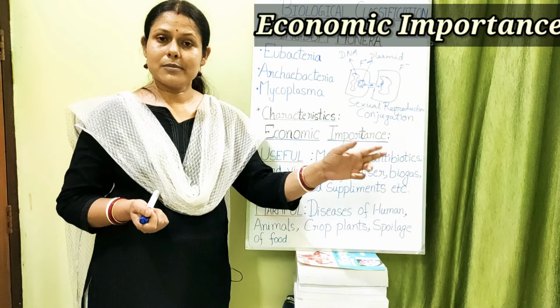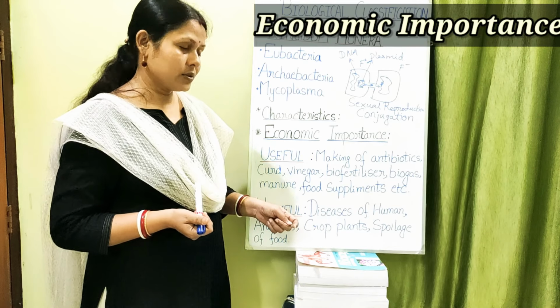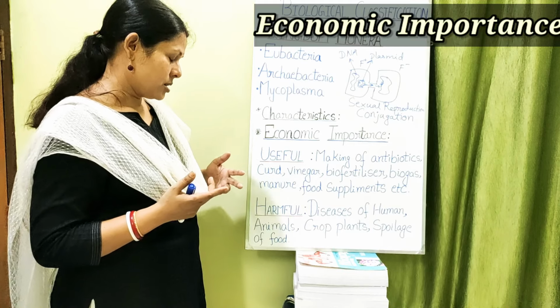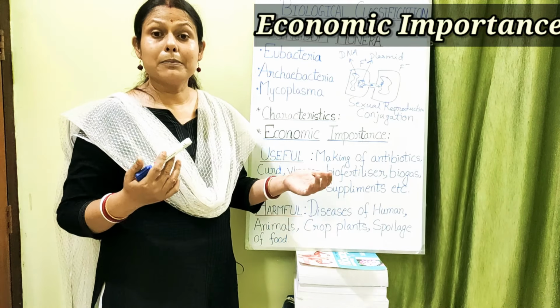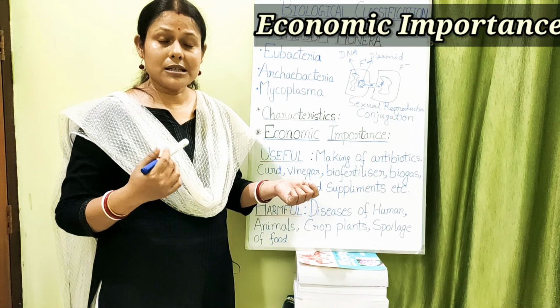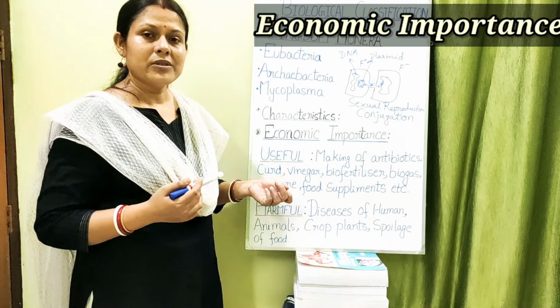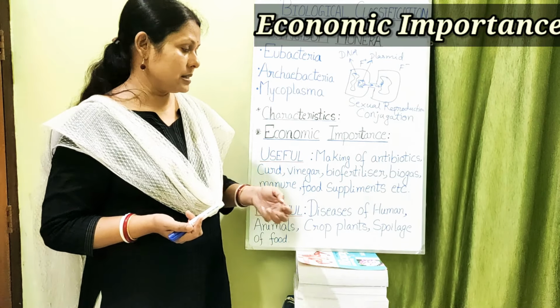So that is the generic name and the species name. It causes citrus canker in lemon family fruit plants. Then there is bacterial blight, which takes place in rice plants and can also occur in wheat. They affect our crops, so production is affected. That is the harmfulness of bacteria.